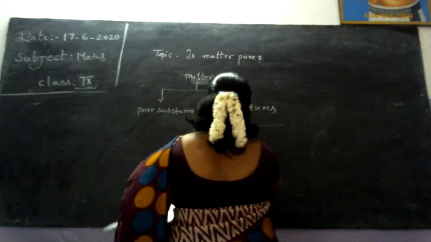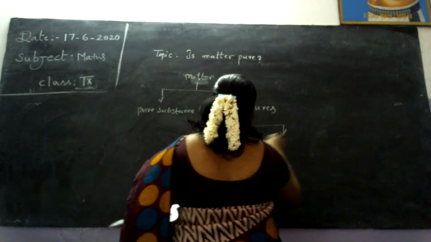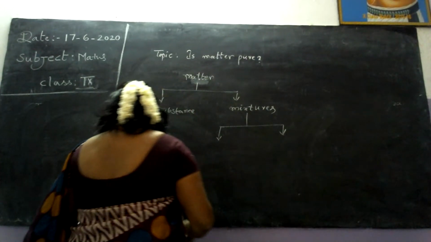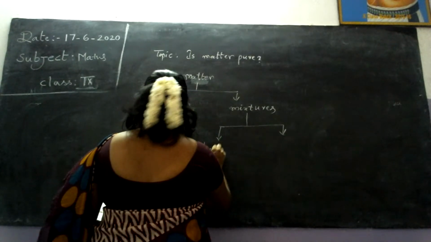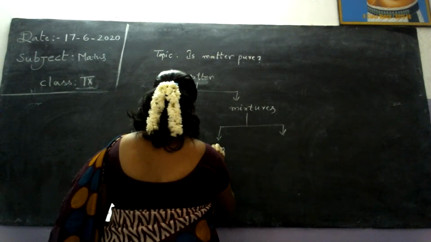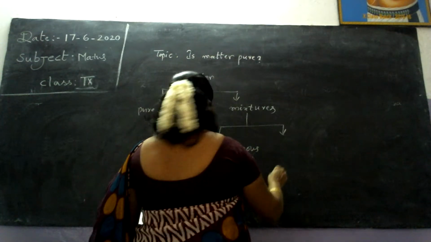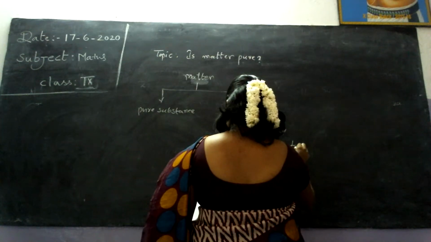See here, mixtures are of two types. One is homogeneous, another one is heterogeneous.